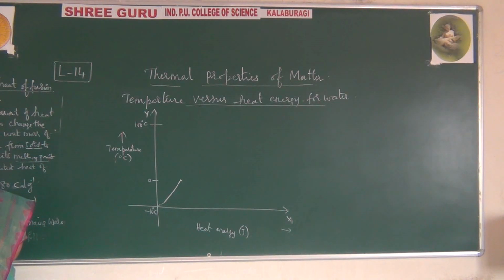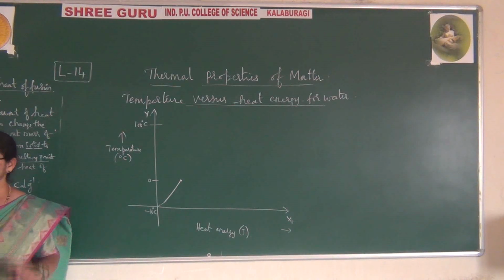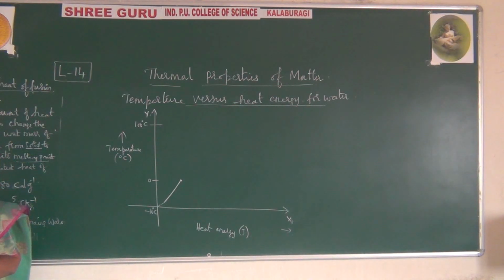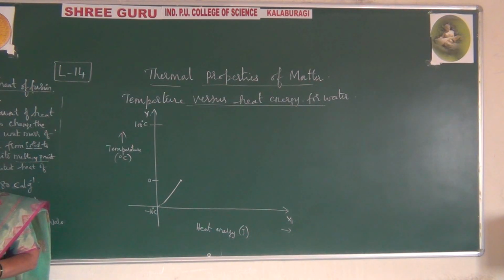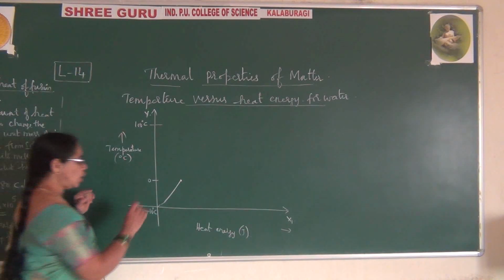Yesterday I gave an example: minus 10, then minus 9 if you give energy, again minus 8, minus 7, minus 6, like this up to 0 degrees. So at this position it will be solid itself.